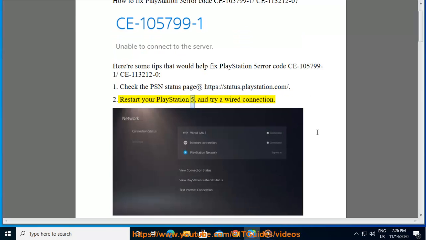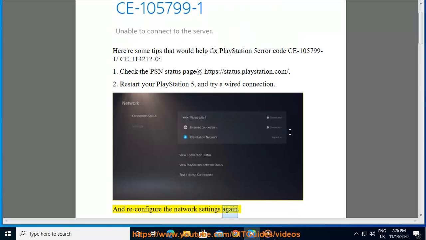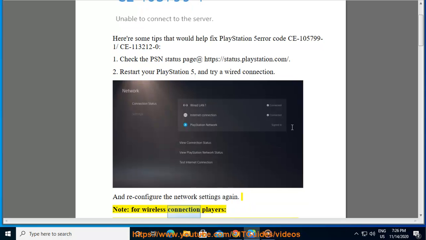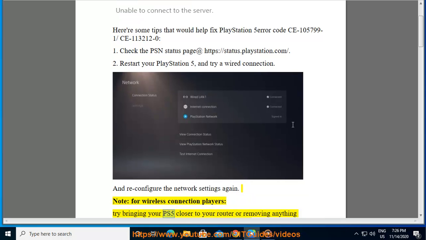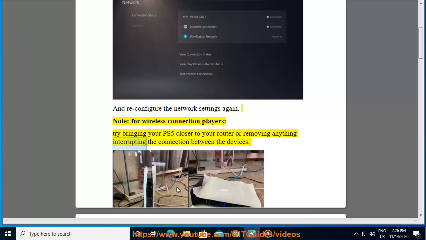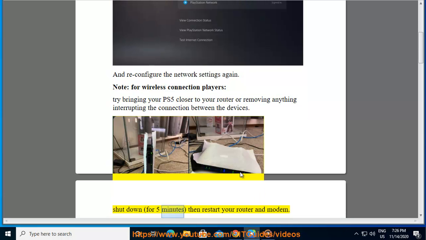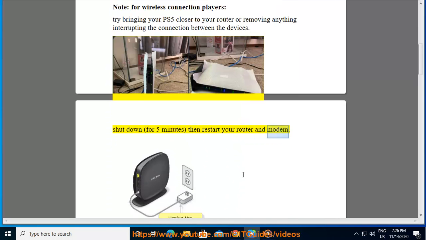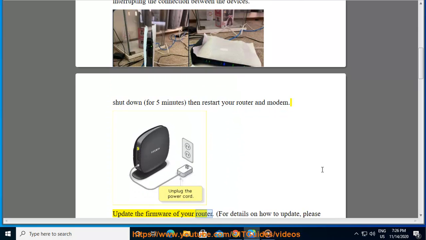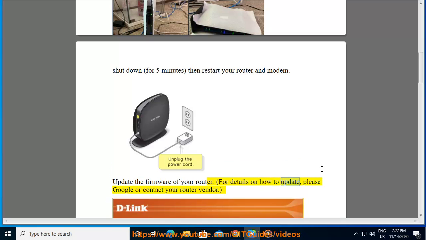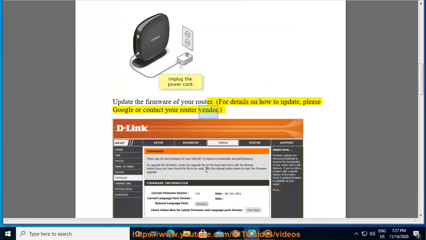2. Restart your PlayStation 5, and try a wired connection. And reconfigure the network settings again. Note, for wireless connection players, try bringing your PS5 closer to your router or removing anything interrupting the connection between the devices. Shut down for 5 minutes, then restart your router and modem. Update the firmware of your router.